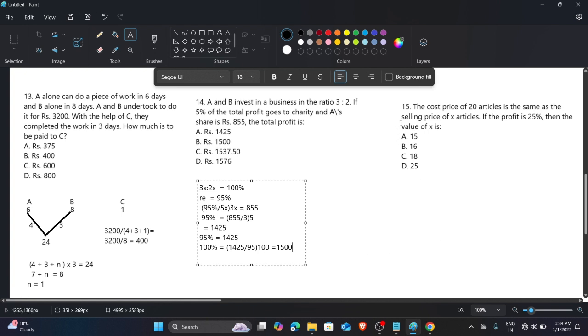Now we do the 15th one. Yeah, now we do this one. This one is also easy.